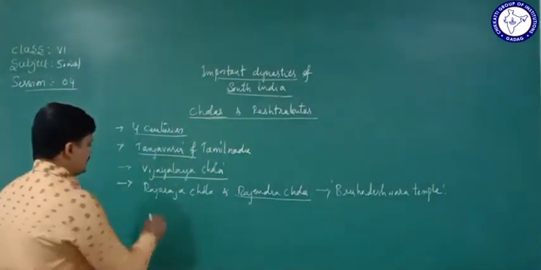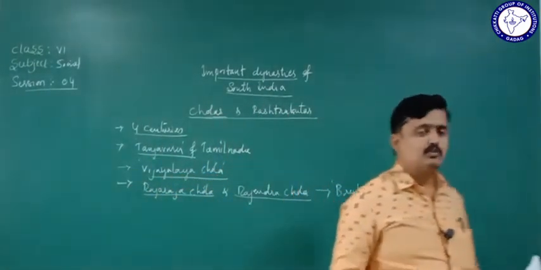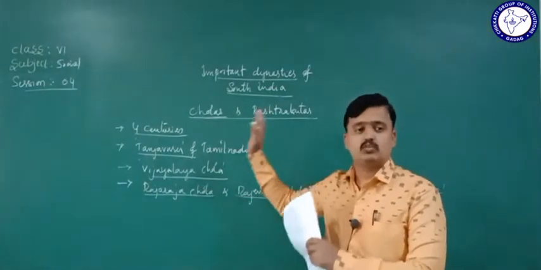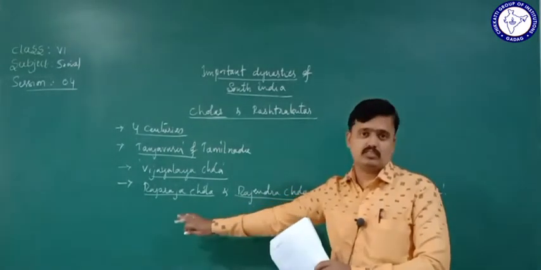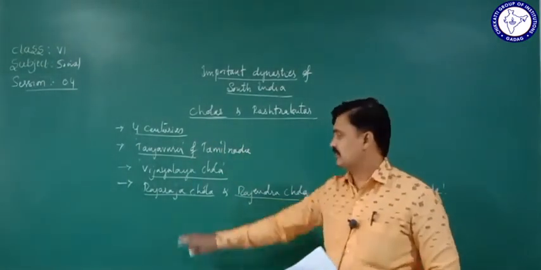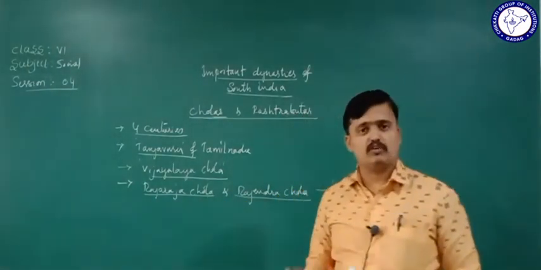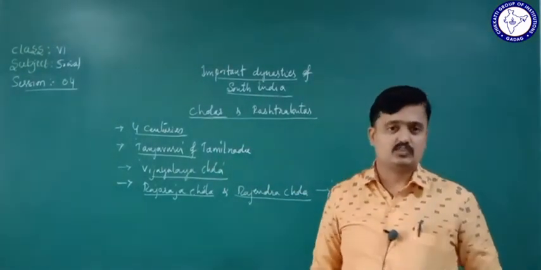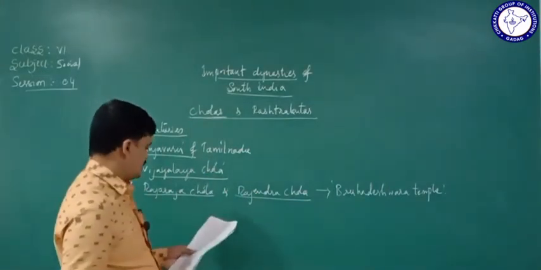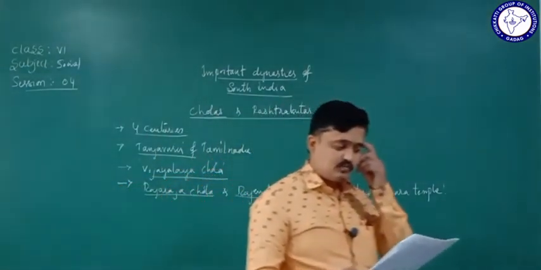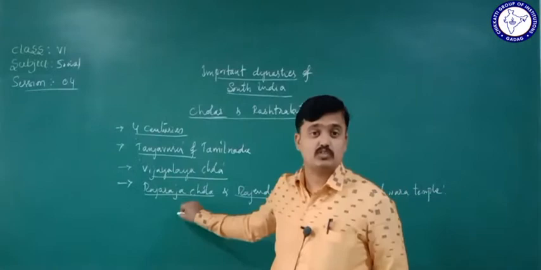So let's learn about Rajaraja Chola. He was also a famous ruler of the Chola dynasty. I told you there were two famous rulers among the Chola rulers: Rajaraja Chola and Rajendra Chola. Rajaraja Chola was also one of the famous kings of the Chola dynasty, and he was the son of Rajendra Chola.